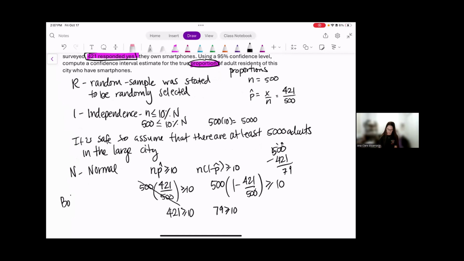So both successes and failures are at least 10. What does that mean? It means that our conditions are met, and then we can perform inference appropriately. We can generalize to the population, we can use those values from a normal distribution, and we are not over or underrepresenting with too much bias, and we have independence. And so we can generalize with this information. Let's do another problem.